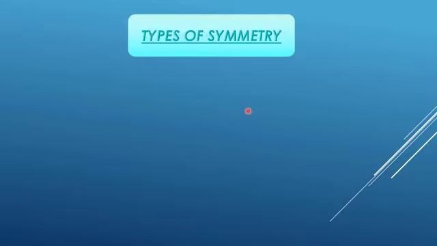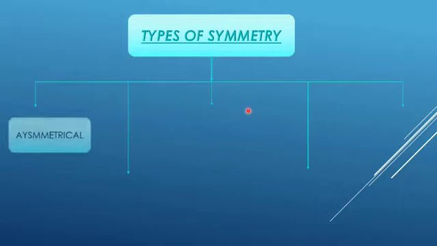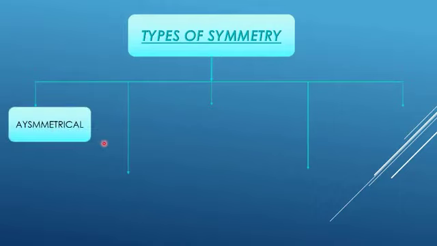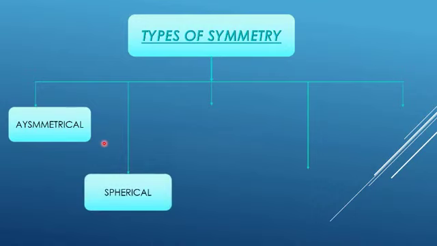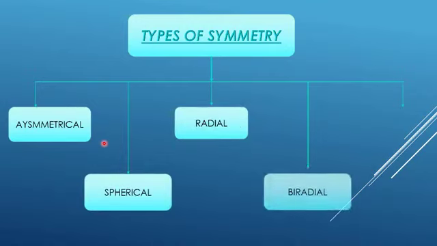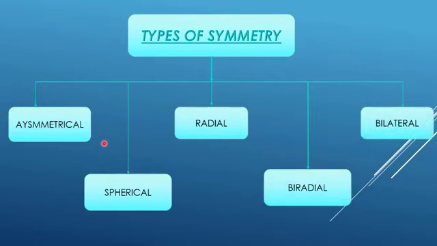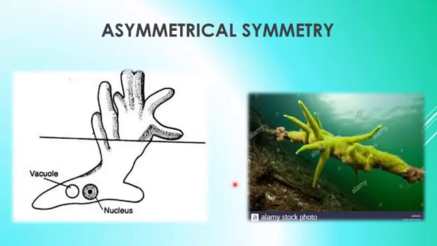Types of symmetry. Five types of symmetry are commonly defined. These are as follows: asymmetrical, spherical symmetry, radial symmetry, biradial symmetry, bilateral symmetry. Biradial symmetry is formed by the combination of two words, bi and radial. Here it is a combination of both types of symmetry, that is bilateral and radial symmetry. Asymmetrical symmetry.